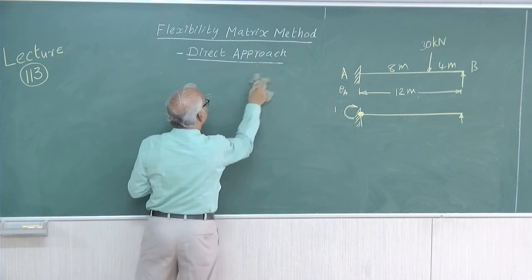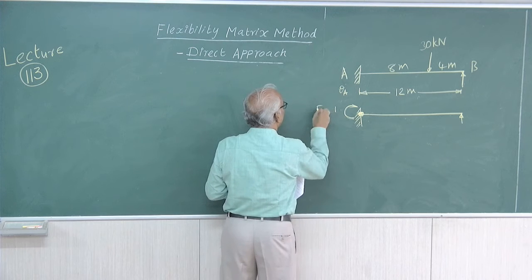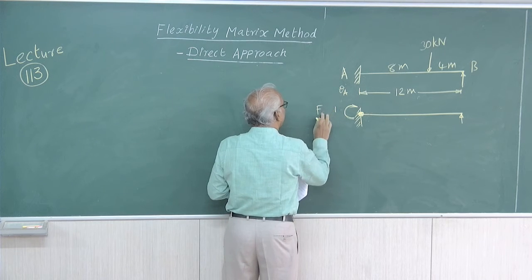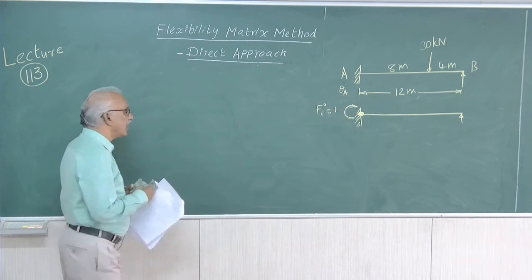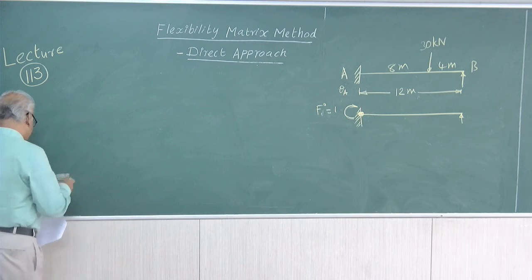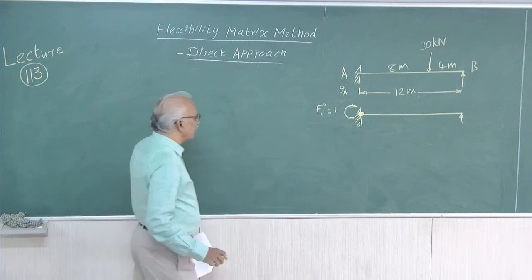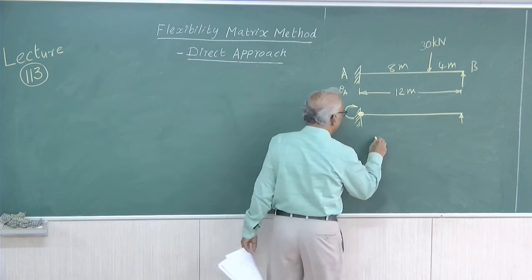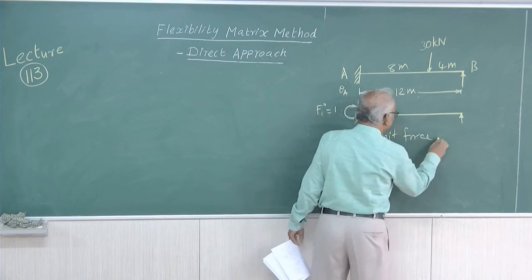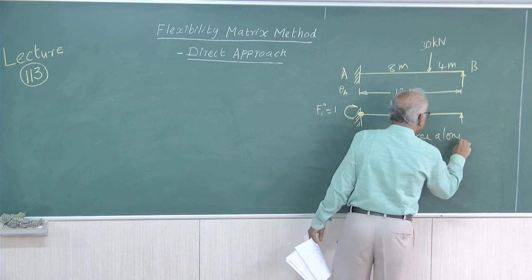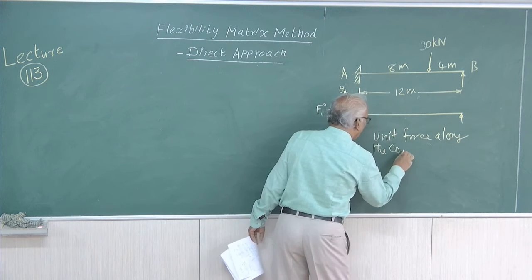So, we apply F naught equal to unity along the coordinate and find out the displacement, right. When you apply unit force along the coordinate,